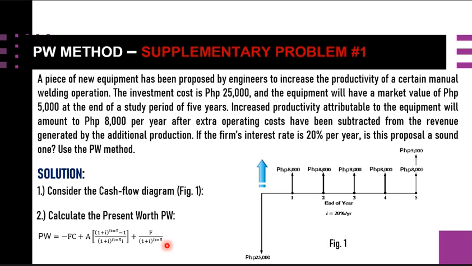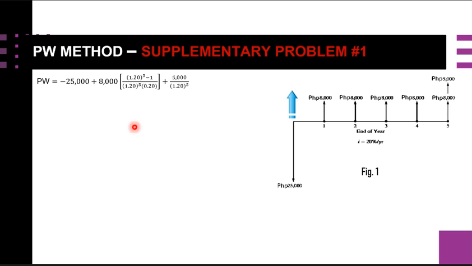Substituting the values, for the FC, which is 25,000, and for our uniform annuity of 8,000, plus this salvage value, market value of 5,000, considering 5 years, we can get the PW value of this as 934 pesos.